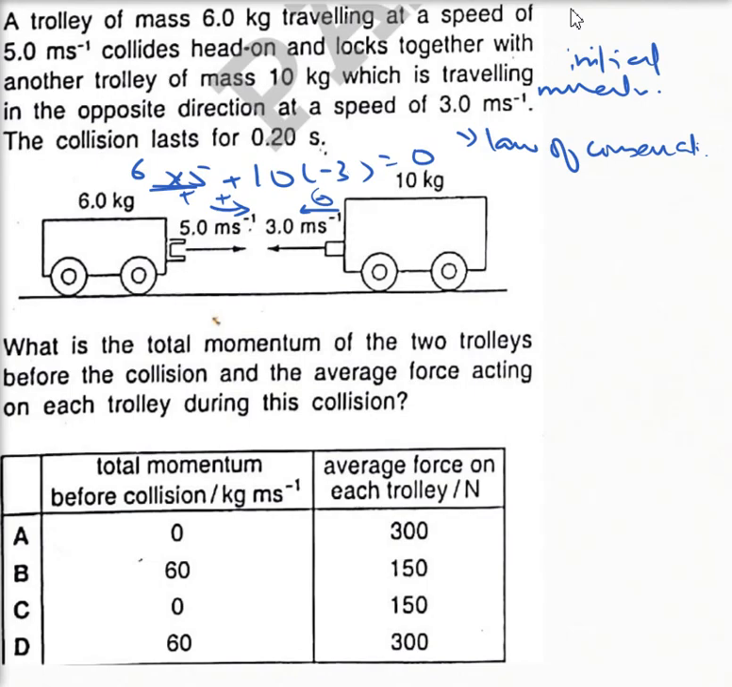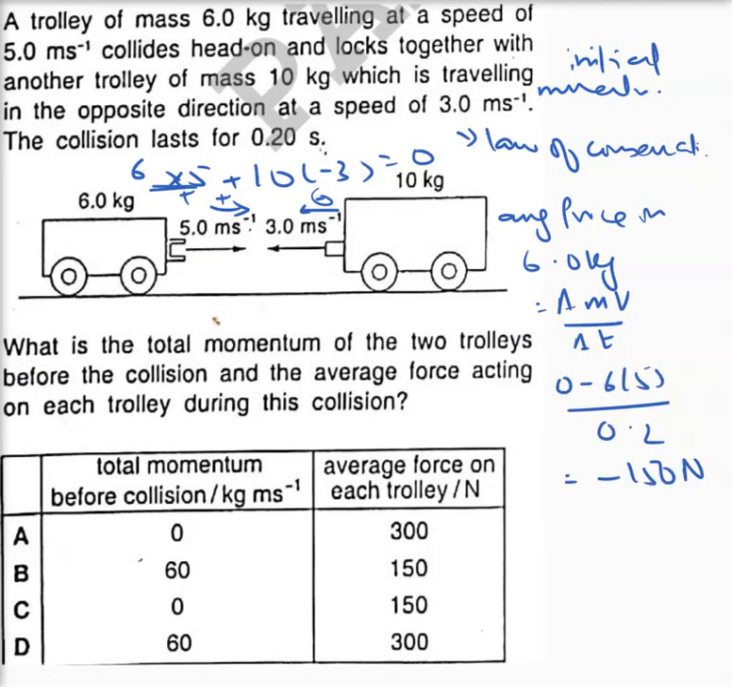So by Newton's second law, I would say that the average force on the 6 kg is equal to the change in momentum, m into v, over the change in time t. Now we are aware that the momentum before the collision was 0 and after it is negative. So a negative sign basically means that the average force is acting towards the left in order to stop the trolley. So by Newton's third law, any force on this